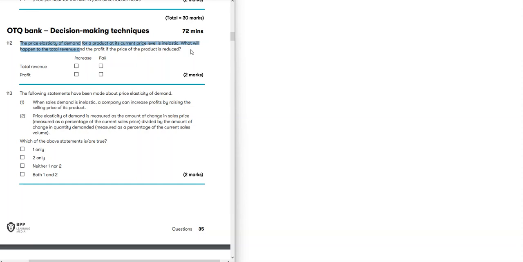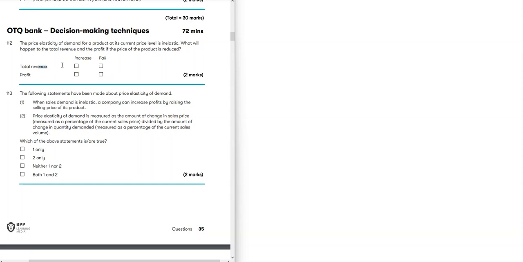And when price is elastic, then if you decrease price, even though there is a decrease in your price, because of that decrease in price, the units will increase and overall revenue and profit will increase. So they said what will happen if the price is reduced. If price is reduced, both revenue and profit will reduce.